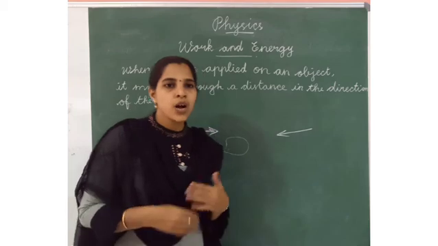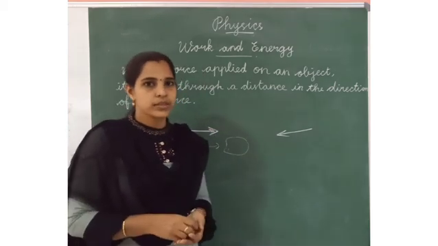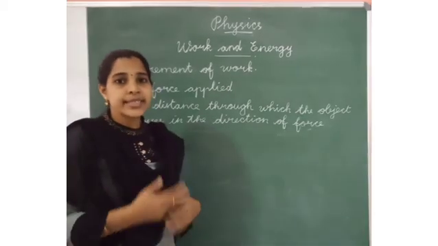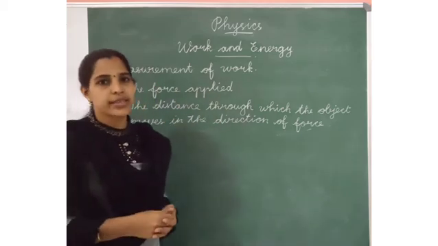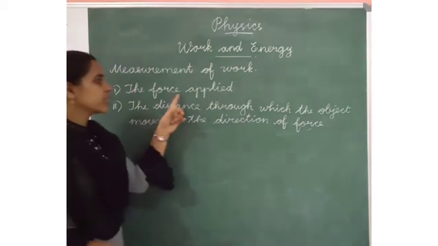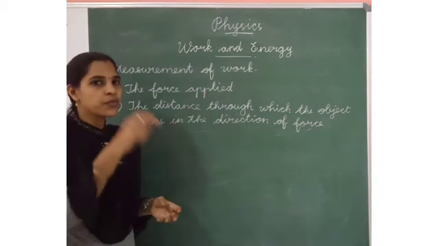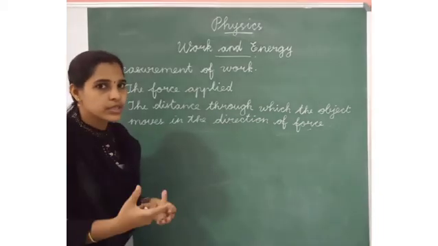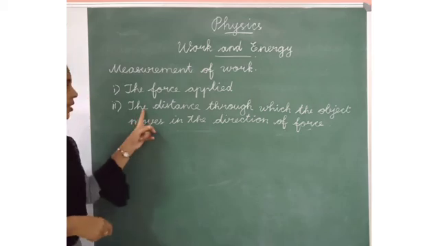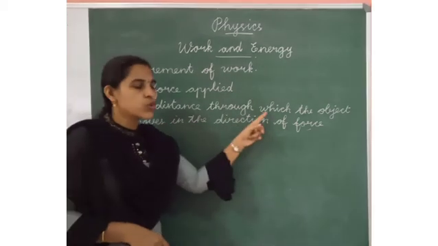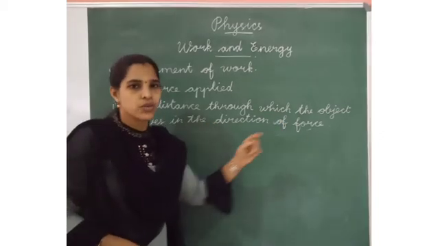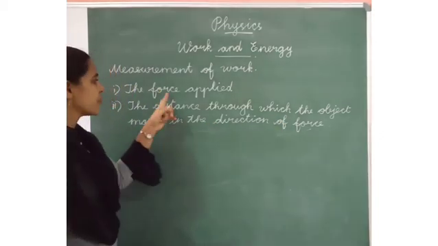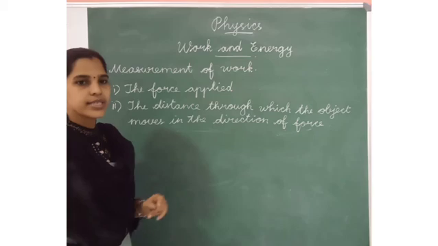Now, how to measure the work? When we determine the work, or measurement of work, we have two factors. One is the force applied. When the force is applied, the work should be done. And another one is the distance through which the object moves in the direction of force. Okay, so we need force and distance.